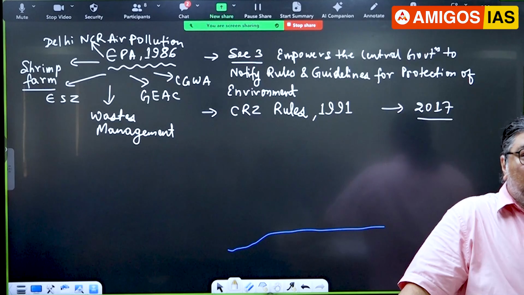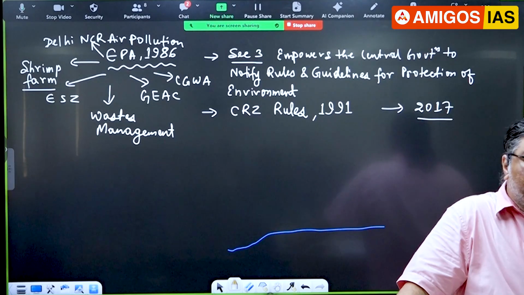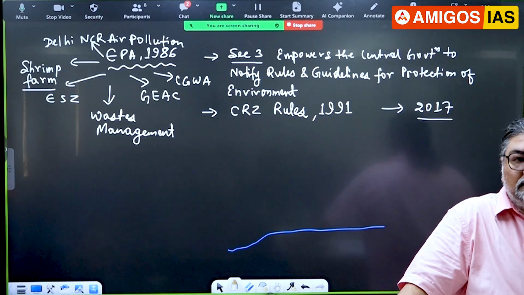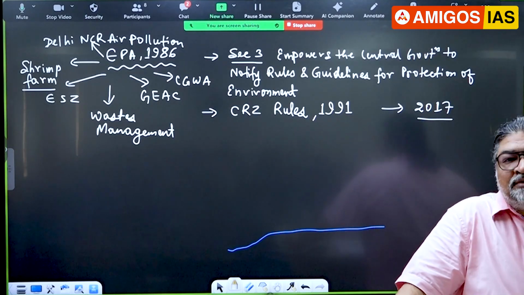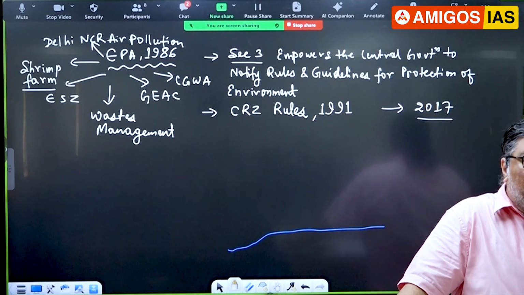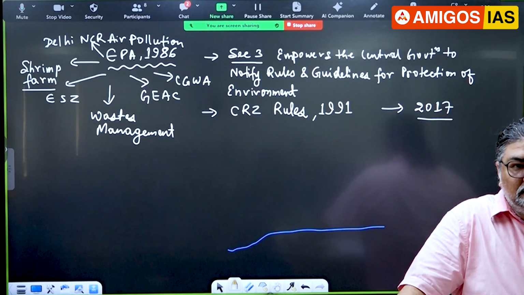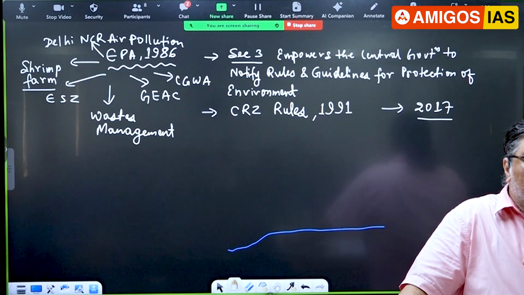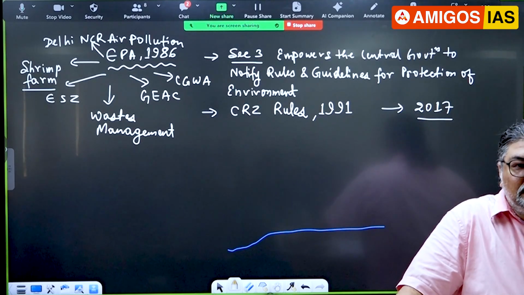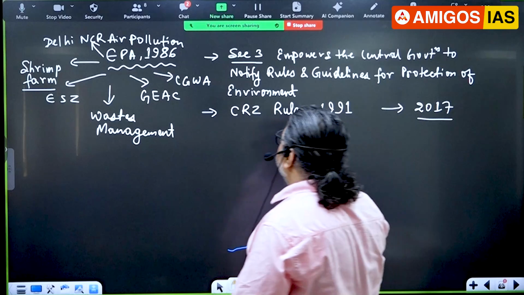The reason was that earlier CRZs were declared by the central government only. State government didn't have any say or power, although land belongs to whom? State government. Coastal area is land, that comes to state government. But who was declaring the area? Central government.